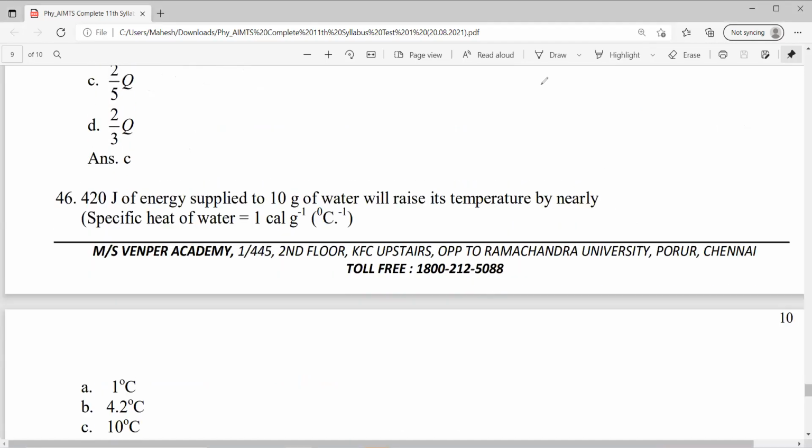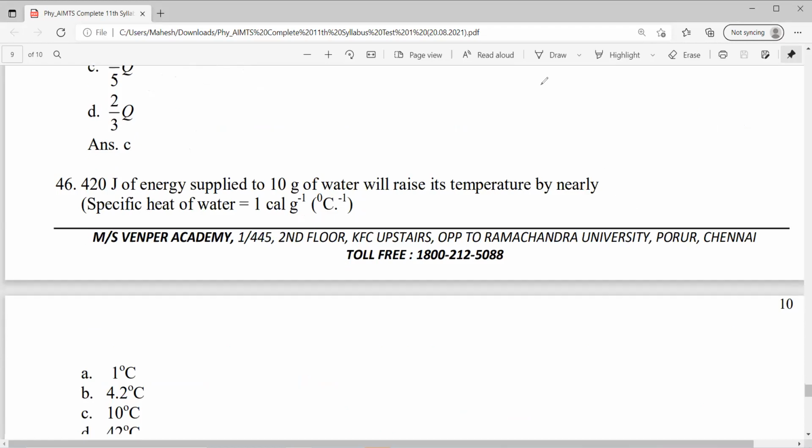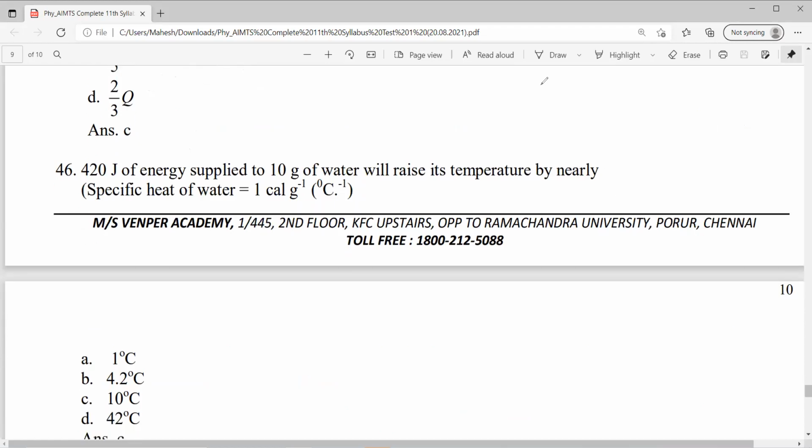Question 46. 420 joules of energy supplied to 10 grams of water will raise the temperature by nearly? So Q is what? m c delta T. This is given, 420 joules. m is 10 grams. c is given, 1.